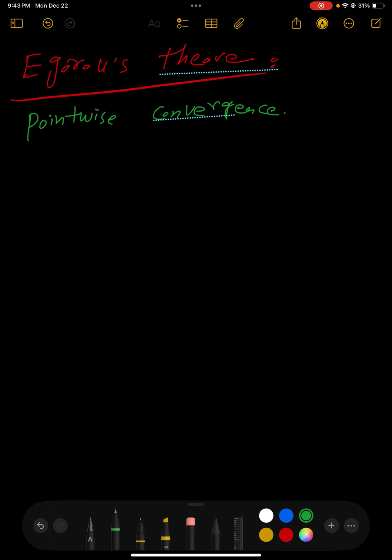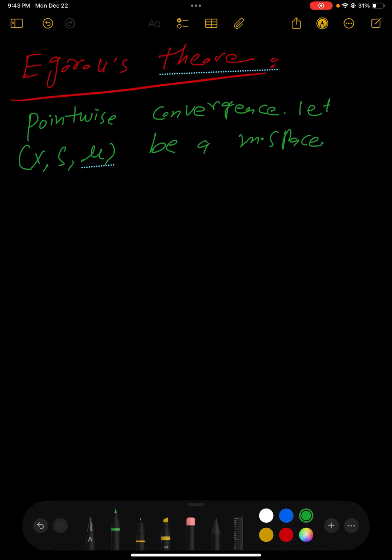Let (X, S, mu) be a measure space. M space means measure space.